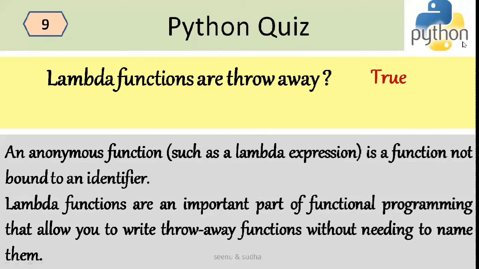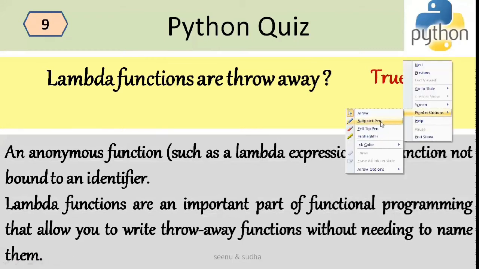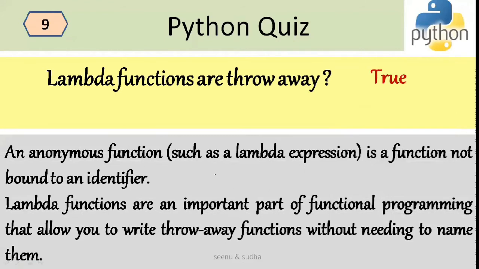For example, you may just want to use a lambda function to do a simple computation, like finding a min or max in a sorting algorithm, which is a small part of a major operation that you want to do. You may not call such a function many times. You just need it for calculating something, and in the rest of the code you are not using that function again and again. That kind of function you put as a lambda function, and that's the reason they got the name throwaway functions.